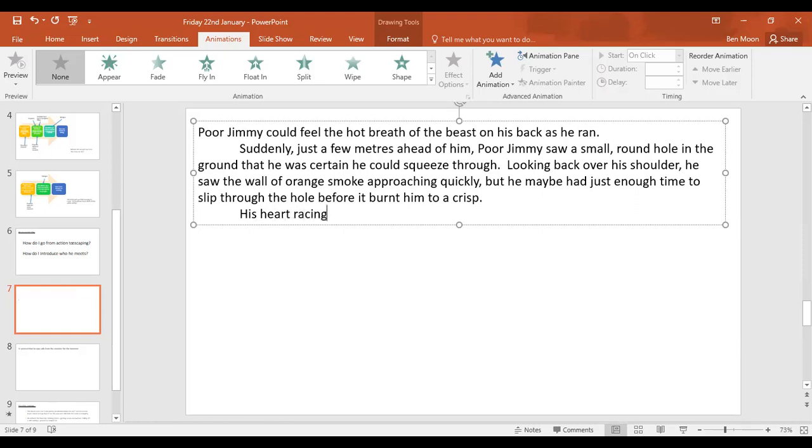I want to show how hard he's been running. His heart racing. He just reached the hole, so it's really, really close, a split second before the monster.